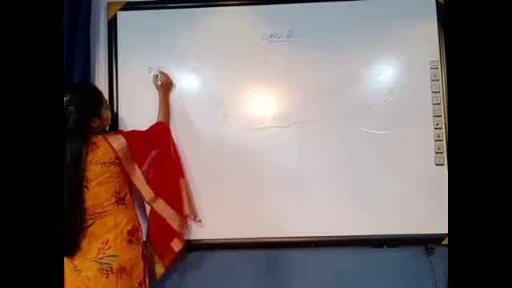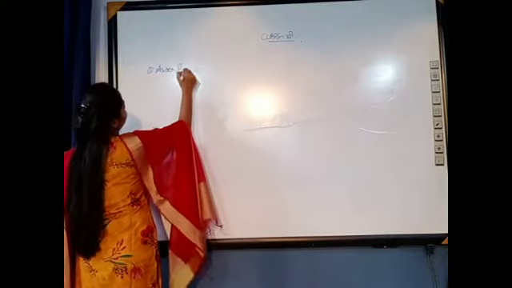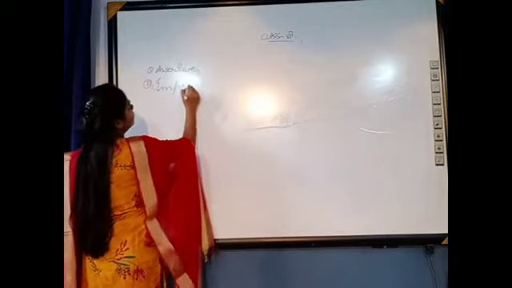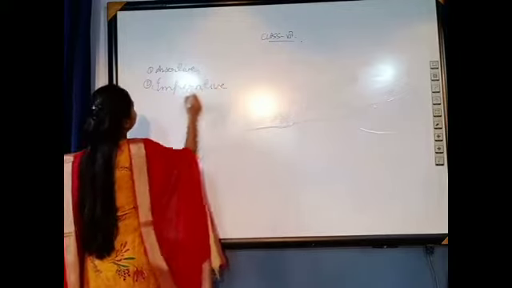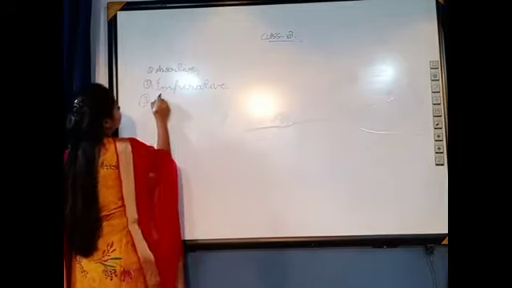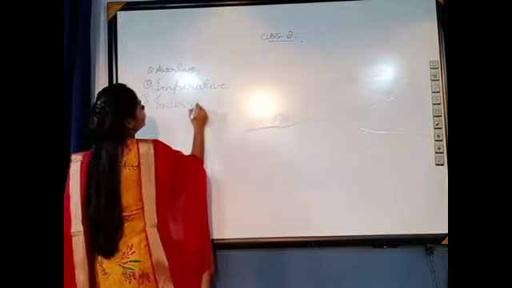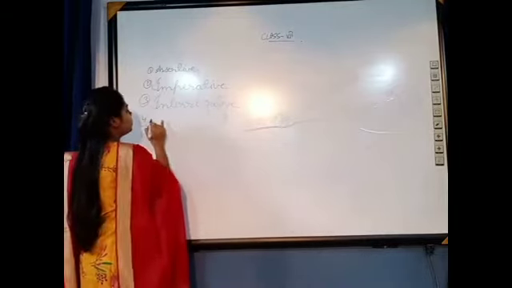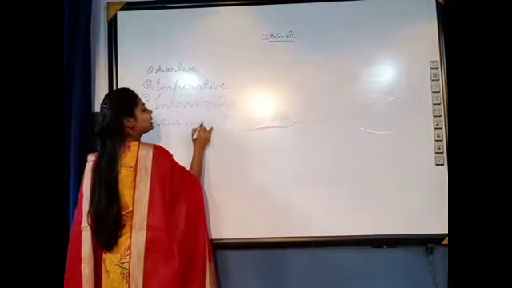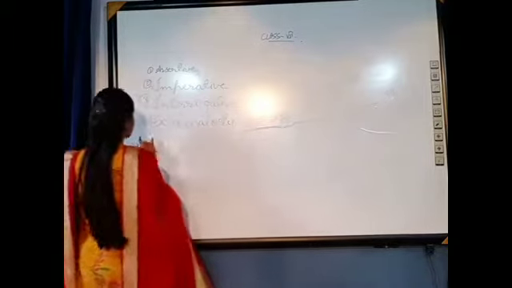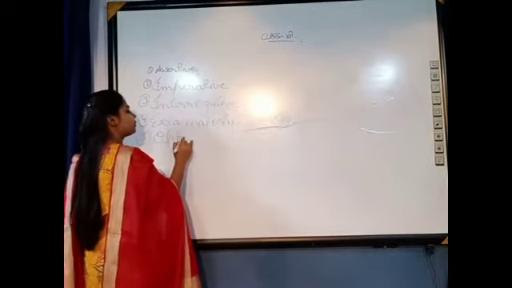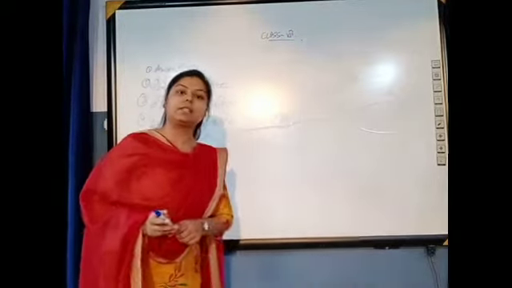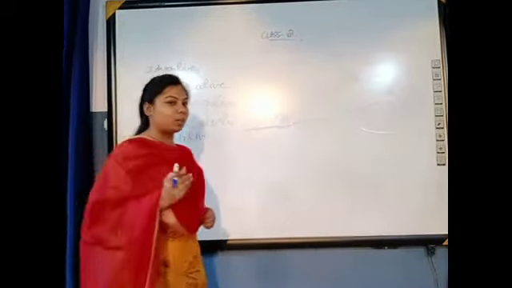First one was assertive sentence. Second one was imperative sentence. Third one was interrogative sentence. Fourth one was exclamatory sentence, and fifth one was optative sentence. So these are the 5 types of sentence that we discussed in our last class. Now you will think, what about negative sentence?